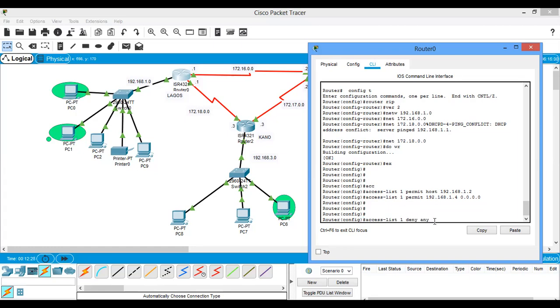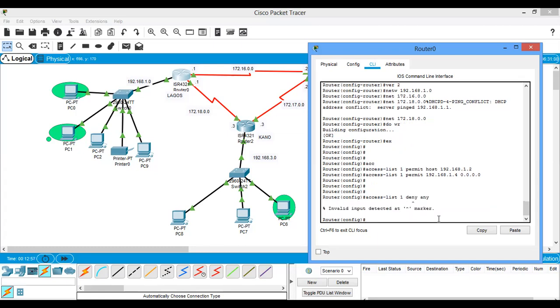Normally you're supposed to write this yourself to guide yourself about the code, because sometimes you might forget that this thing still exists, and I might write wrong code. So it's very important you know that the router will deny every other network, every other IP address, every other host, every other network that is not included in the permit. If you want to put it, put it. If you don't put it, the router will put it for you. That is: access-list 1 deny